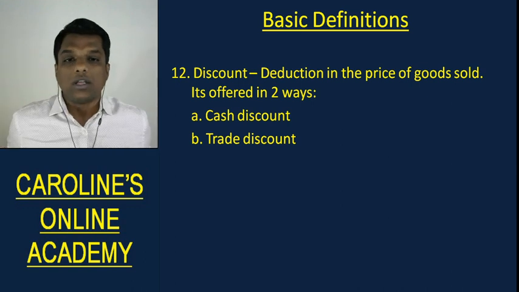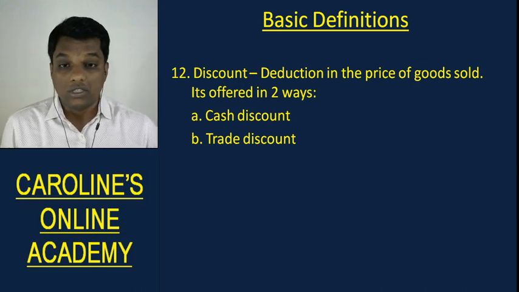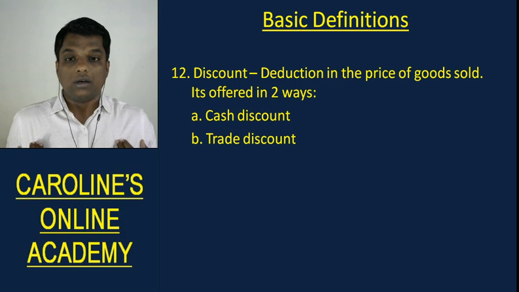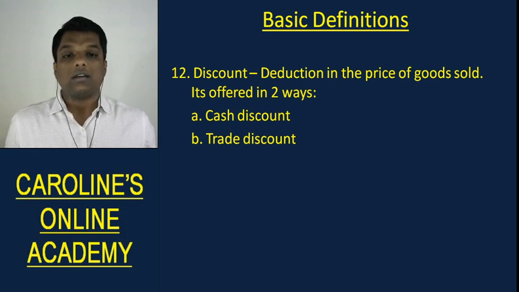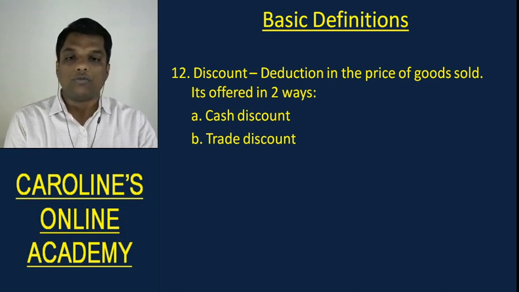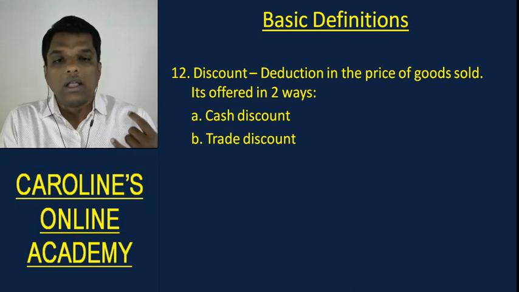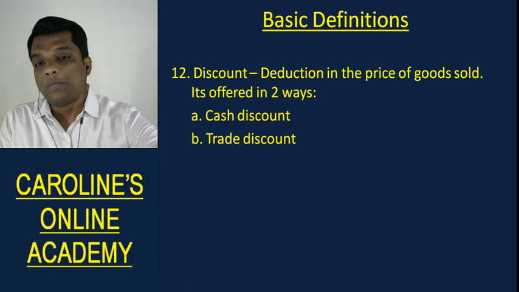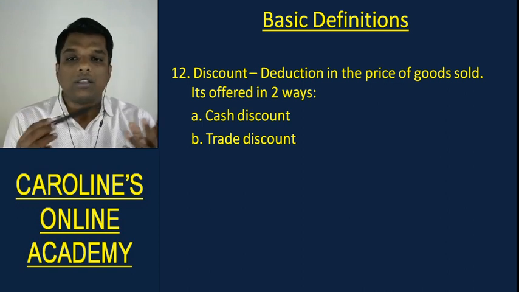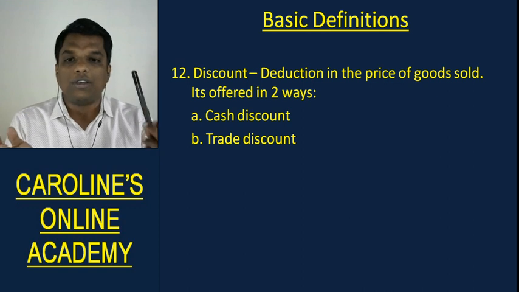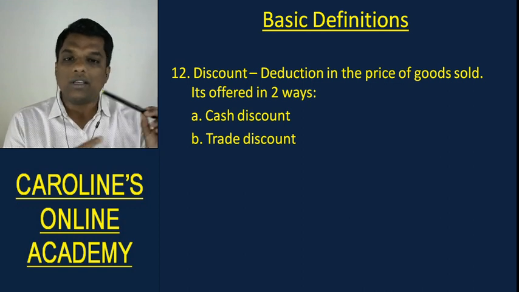Discount. As I told you, when I purchase goods, if someone gives me the goods for a price lesser than the value of goods, then I'm said to be getting a discount. Understood? For instance, I go and purchase a pen, and the cost of the pen is 100, but the shopkeeper gives me a 10 rupee discount and sells this pen to me for 90 rupees. Then that 10 rupee is my discount.